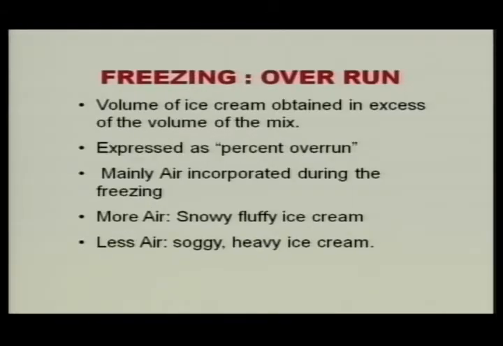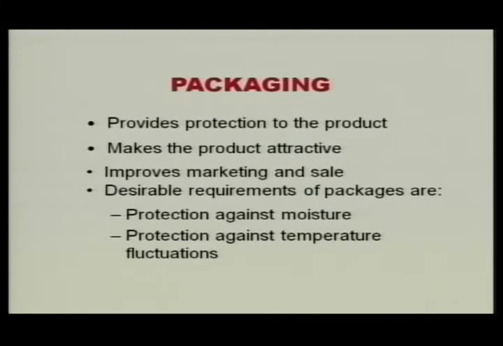Overrun is the volume of ice cream obtained in excess of the volume of the mix. This is the only product where the air is also paid for. So, what we call the percent overrun: if you take 500 ml of mix, you will get 1 liter of ice cream. So, 50% is air, and the air is mainly incorporated during freezing. If there is more air, we will get a snowy, fluffy ice cream. If less, then we get a soggy and heavy ice cream.